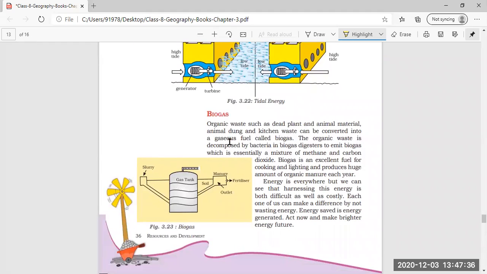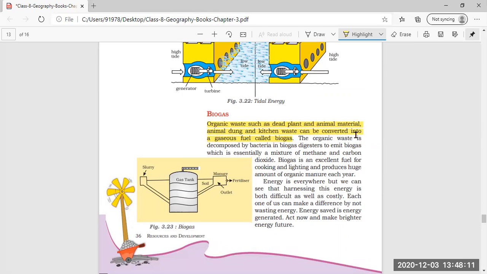Finally, biogas. What is biogas? The organic waste such as dead plants and animal materials, animal dung, and kitchen waste can be converted into the gaseous fuel called biogas. Whatever kitchen waste we have, we use fruits and vegetables to cook, and whatever remains, the peels and all, is organic waste that we can use to form biogas.